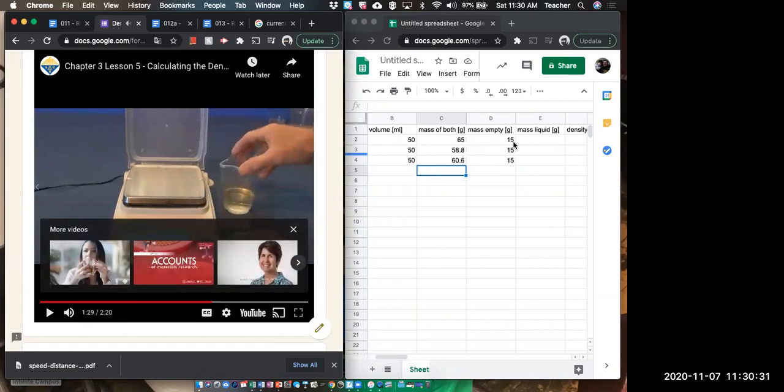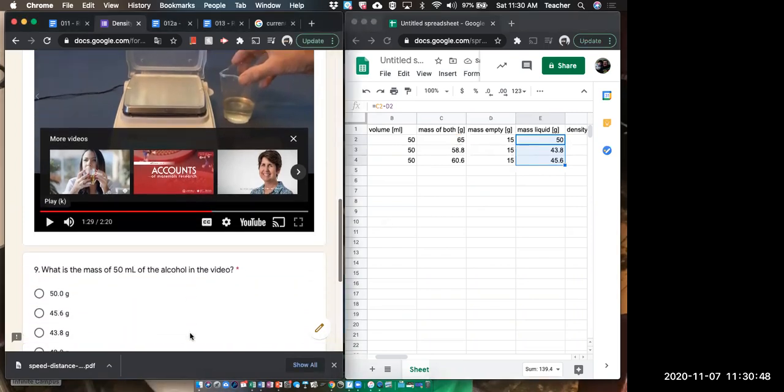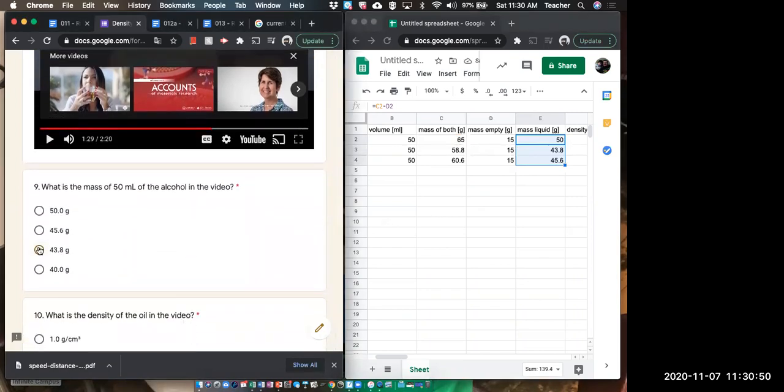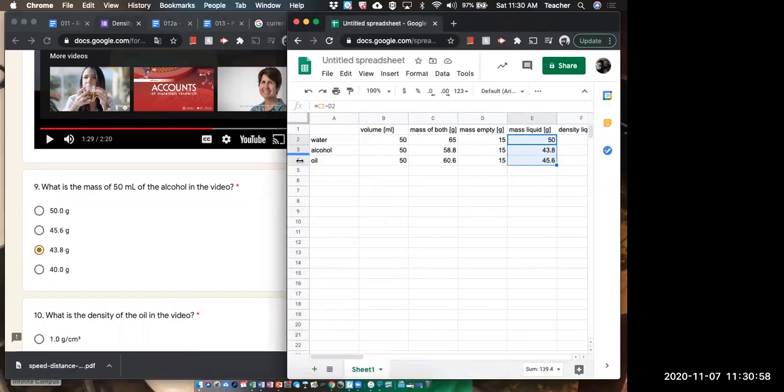See, you gotta remember, guys. My bad. All right, so what I'm gonna get is this minus this. Boom, and then come down. All right, 43.8. See, you gotta pay attention. All right, so alcohol is 43.8. Right? Yeah. All right. Let's make this a little bigger. Just a little bit.